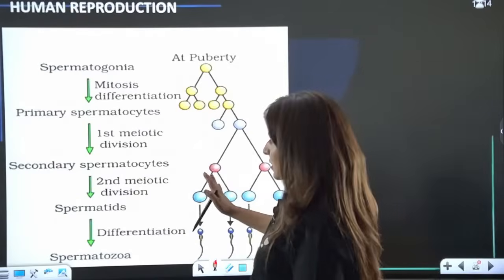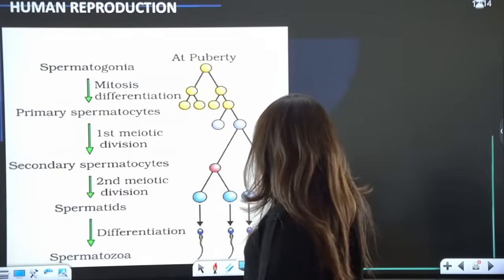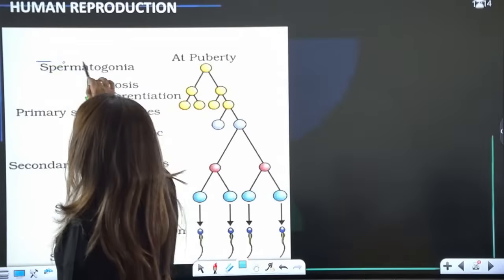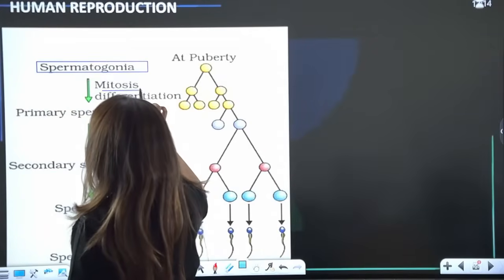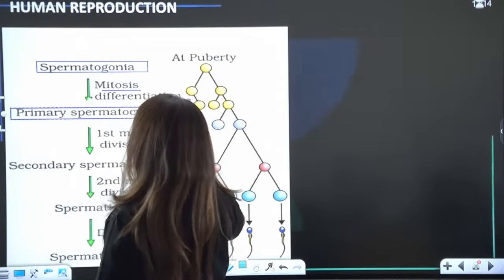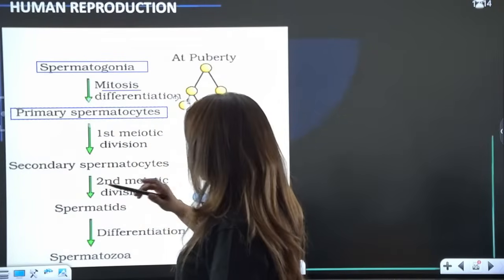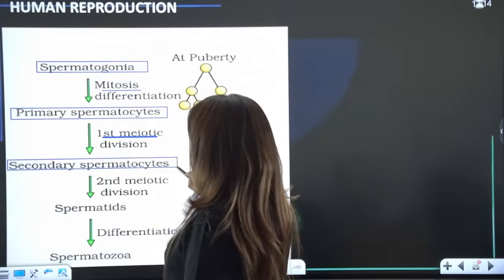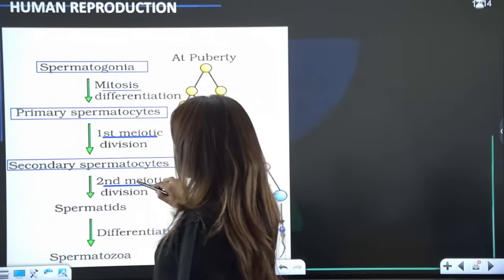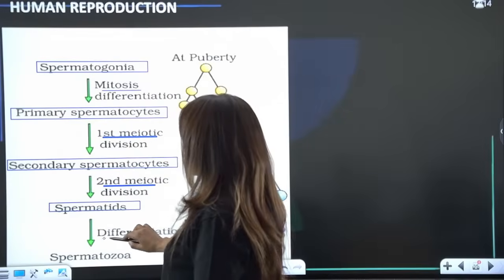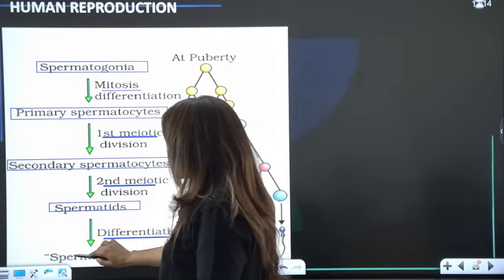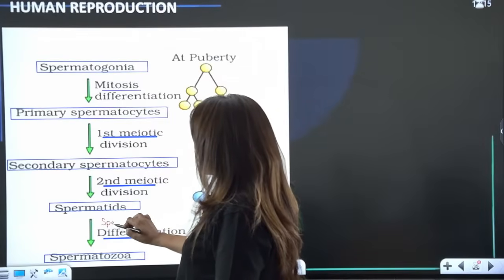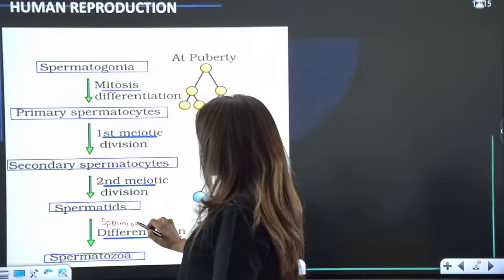So guys, this is the chart of sperm production given in your NCERT. Let's have a close look. So at puberty, what happens? Spermatogonia undergo mitosis and then differentiation to form primary spermatocytes. Primary spermatocytes undergo first meiosis to form secondary spermatocytes. These undergo second meiosis to form spermatids, and these undergo differentiation to form spermatozoa. And we call this differentiation spermiogenesis. Yes or no?